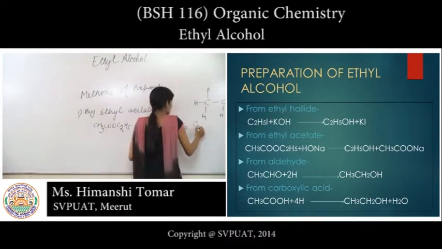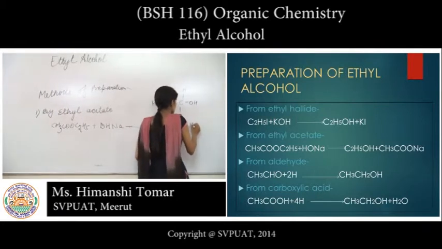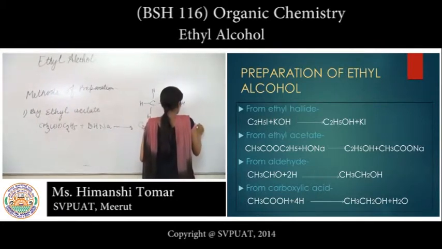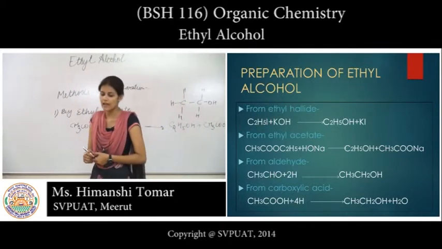It gives C2H5OH plus CH3COONa, sodium acetate and ethyl alcohol.